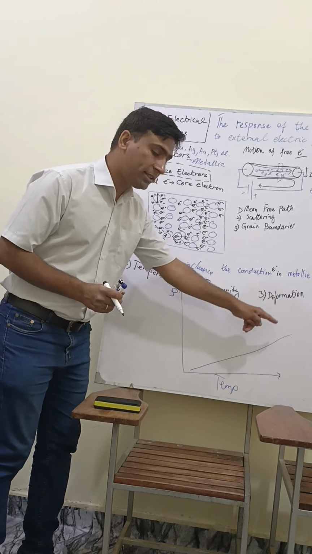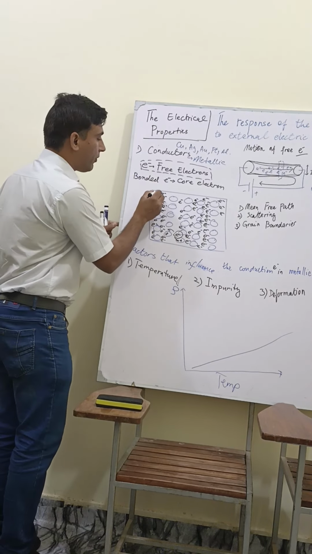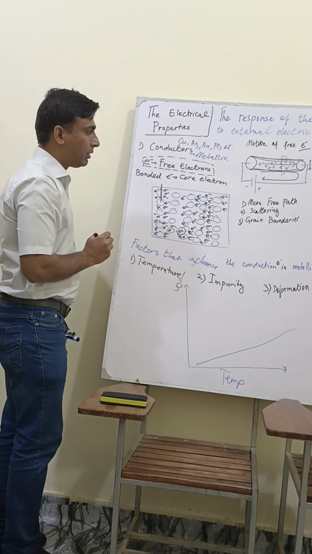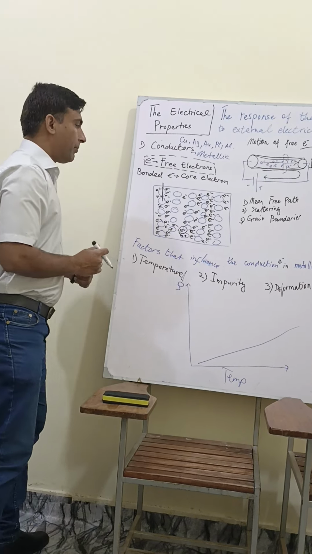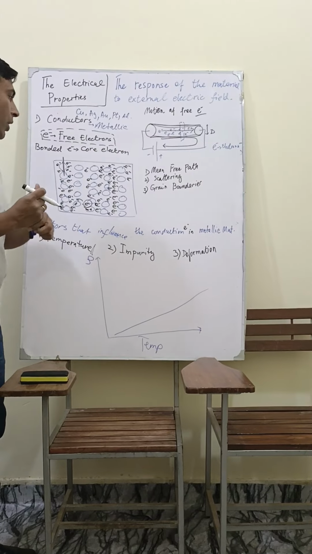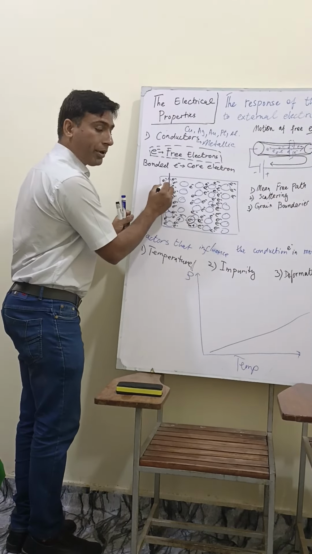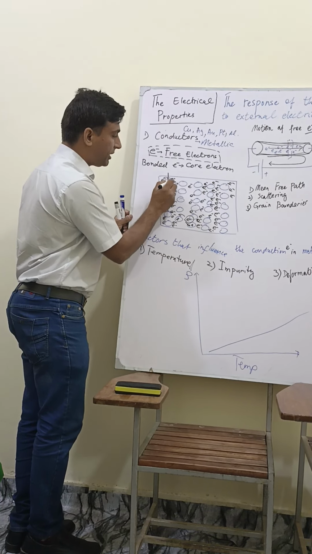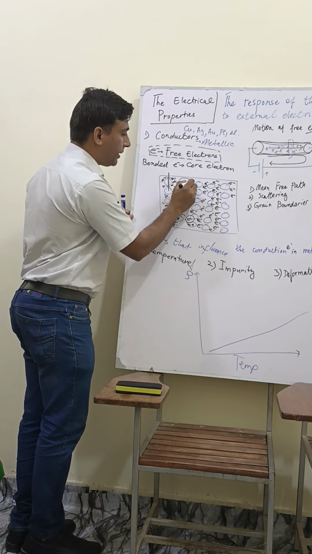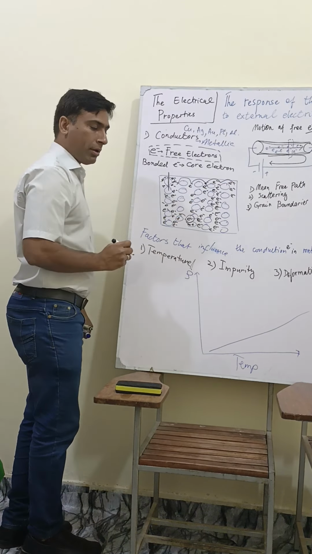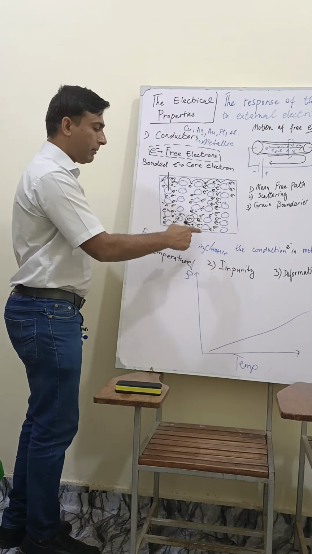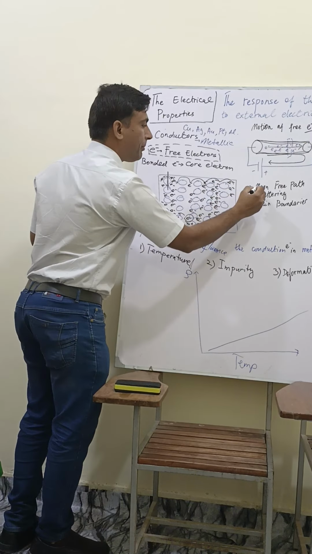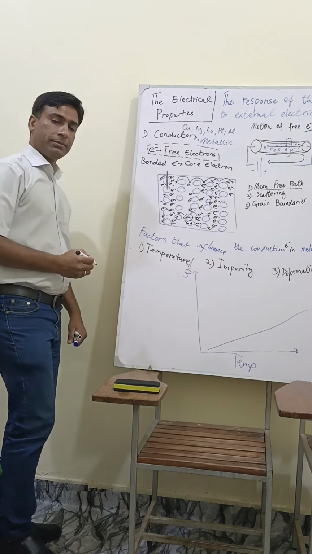Once you increase the temperature, the atomic vibration will also increase. Which means that electrons now will have to overcome this barrier, because this is a positive charge, to go around these ions. Because of the atomic vibration, their mean free path also increases.